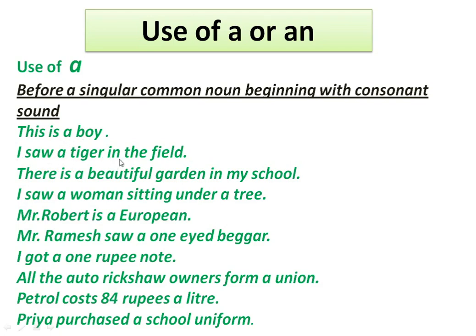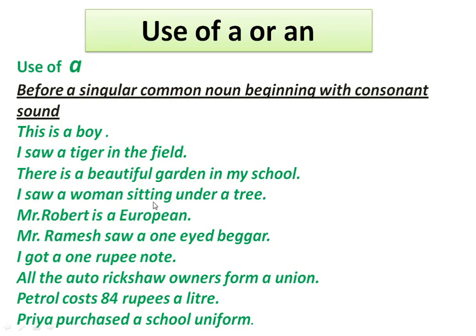I saw a tiger in the field. Here tiger is a singular common noun beginning with the consonant sound t. Therefore we use a. There is a beautiful garden in my school. Look at the words a beautiful garden. Beautiful garden is a noun phrase that begins with the sound b. Therefore, we use a before beautiful garden.